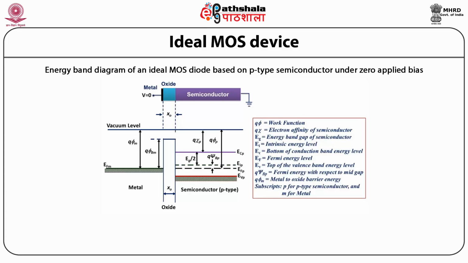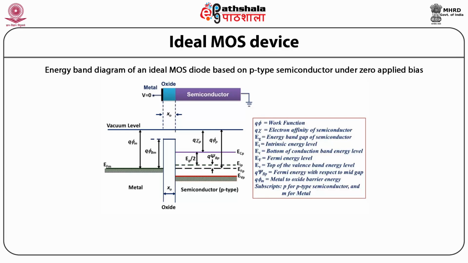This is the energy band diagram of an ideal MOS diode under zero applied bias, where we have taken the semiconductor as a p-type semiconductor.